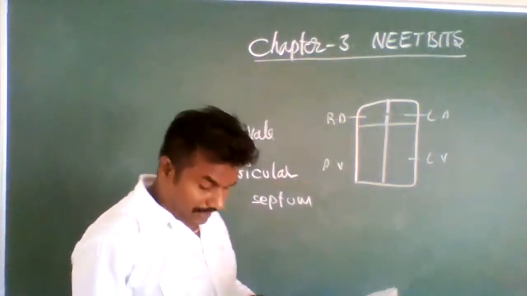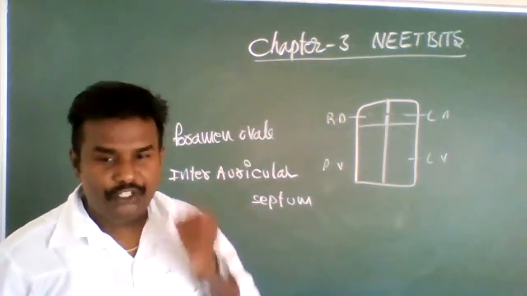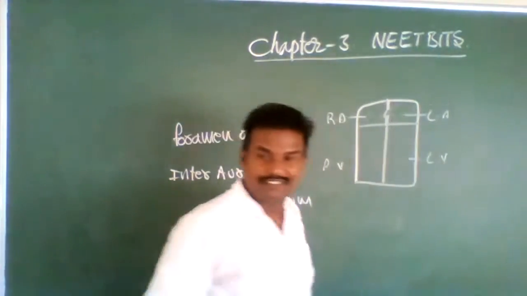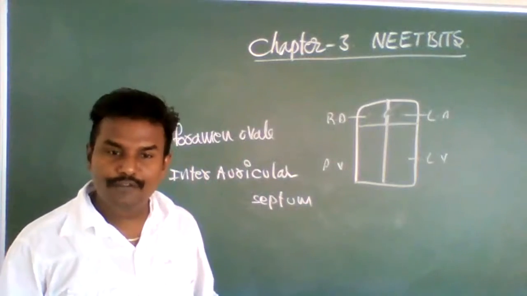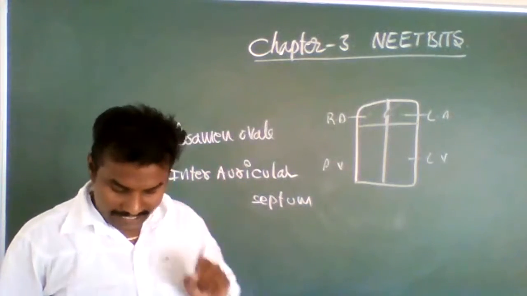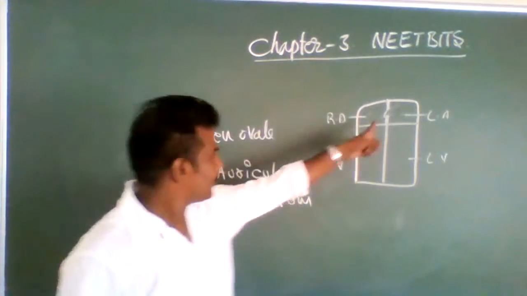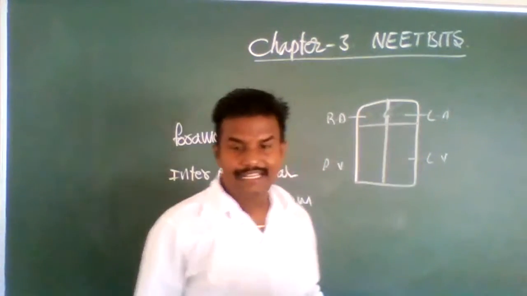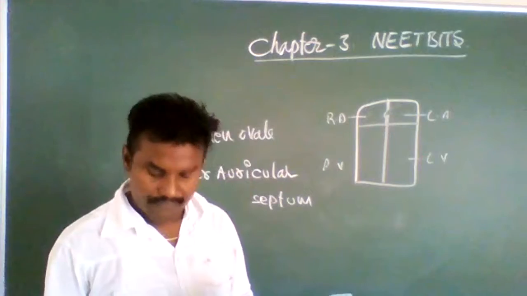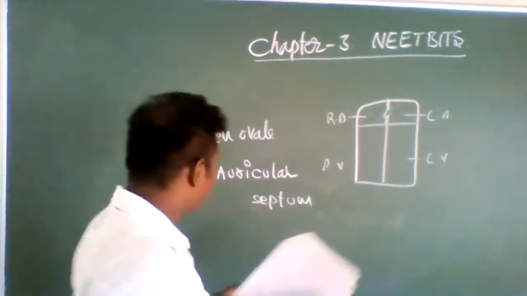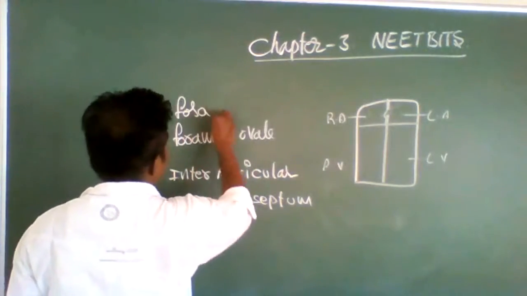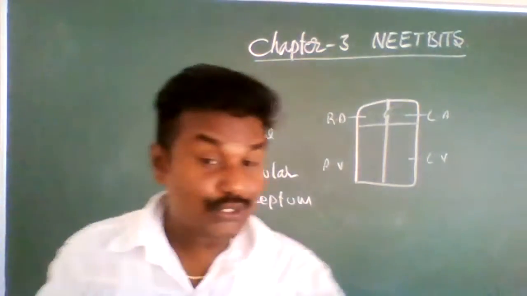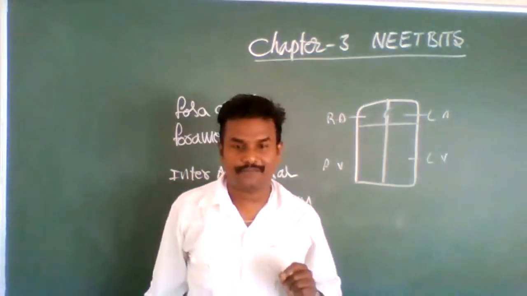This foramen ovale is represented by a small depression in the septum between the auricles, the right auricle and left auricle. That depression is called fossa ovalis. So carefully you have to keep the answer for this.